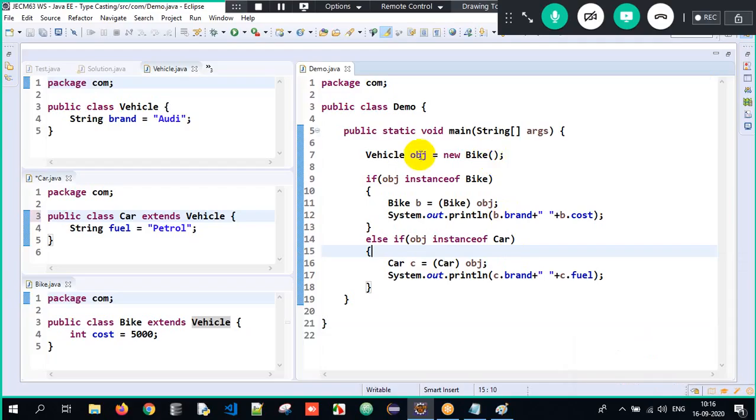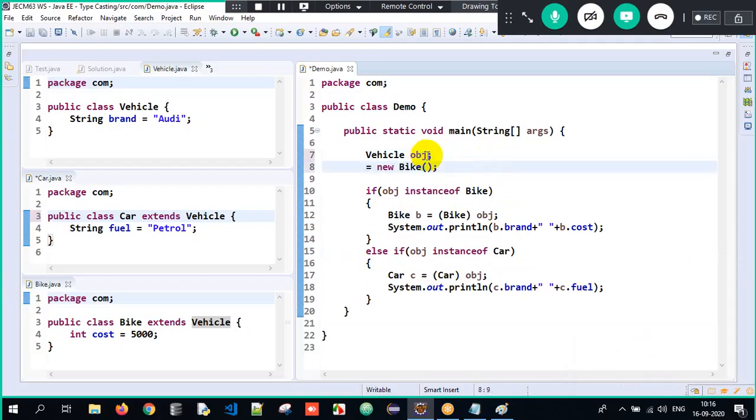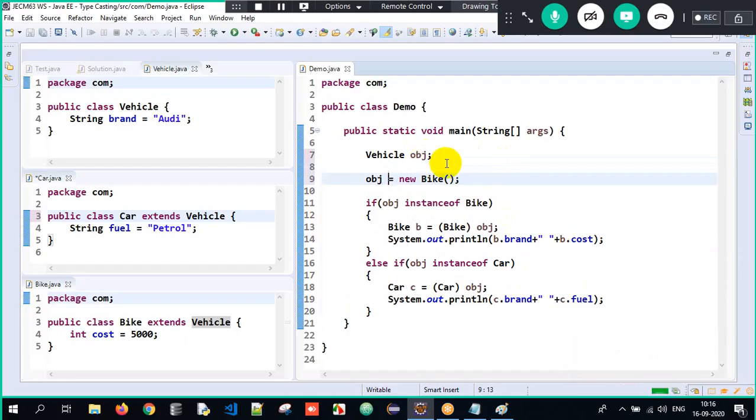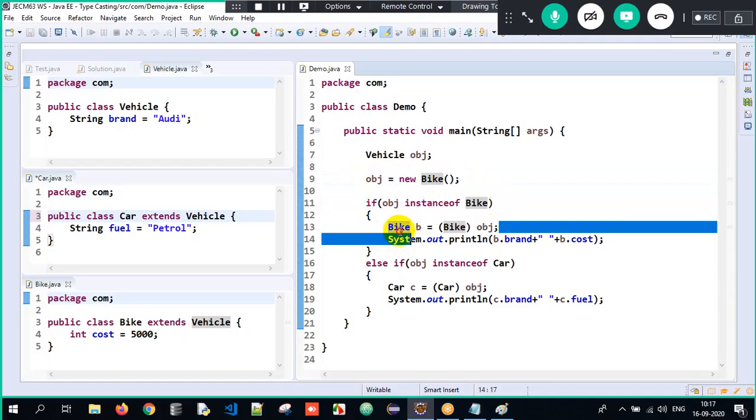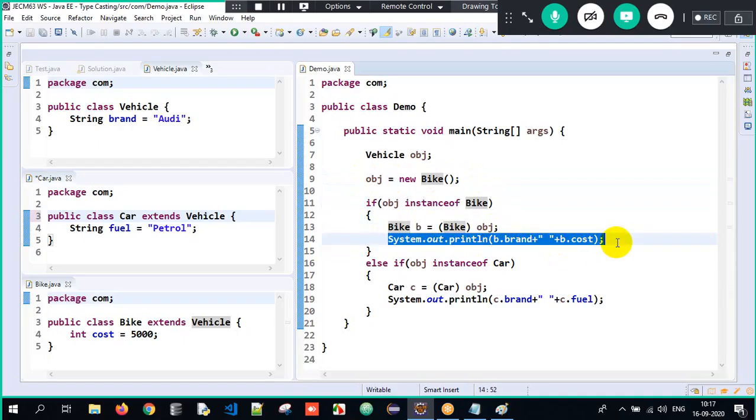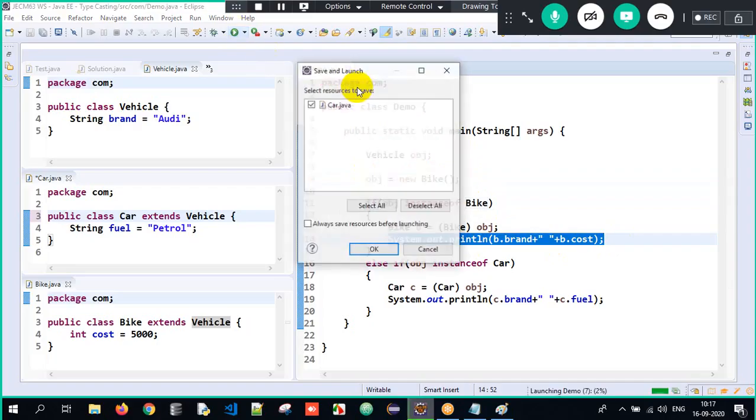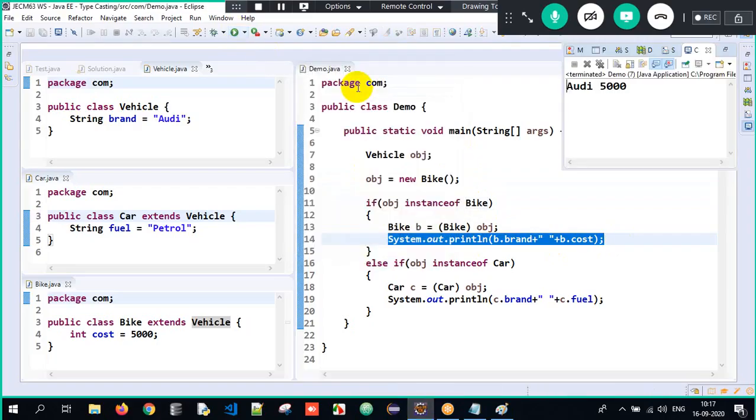Now, which object have I stored? This is the declaration, and here I can initialize it later. In creation, obj is of type Vehicle, so I can store the Bike object also, and the Car object also. Generalization. As of now, obj is storing the Bike object. Is the Bike object an instance of the Bike class? Yes, true. You will downcast it to Bike and access the properties of Bike and Vehicle. When I execute it, did I get the expected output? Yes, see, Audi 5000. I got the accessibility.